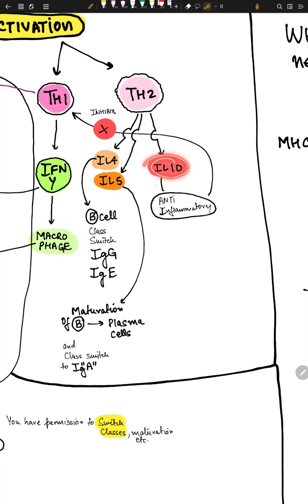So what IL-10 does is that it secretes anti-inflammatory cytokines, and then they inhibit Th1, T helper 1, so that no Hulks are produced, okay? So IL-10 inhibits Th1, IL-4 produces IgG, IgE, IL-5 produces IgA classes, okay?